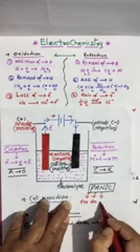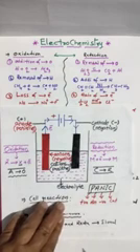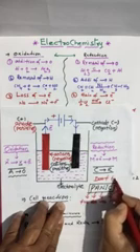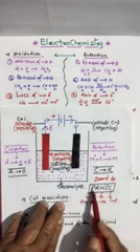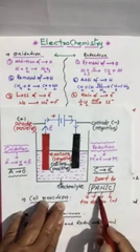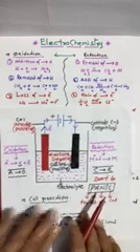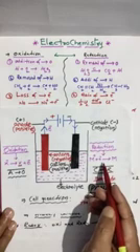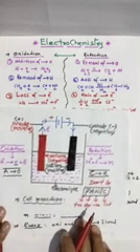N means negative, I means is, and C means cathode: negative is cathode. So don't panic. Positive is anode, negative is cathode. At anode oxidation takes place, at cathode reduction takes place. So AOCR. If you remember this, you can avoid the confusion.